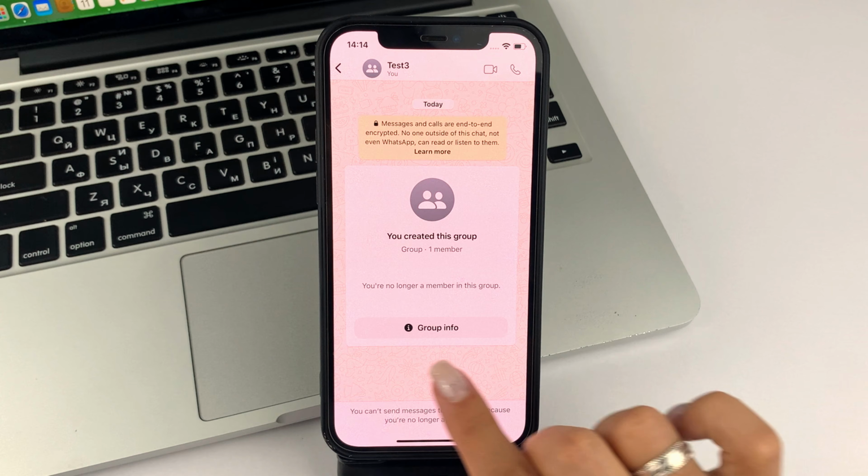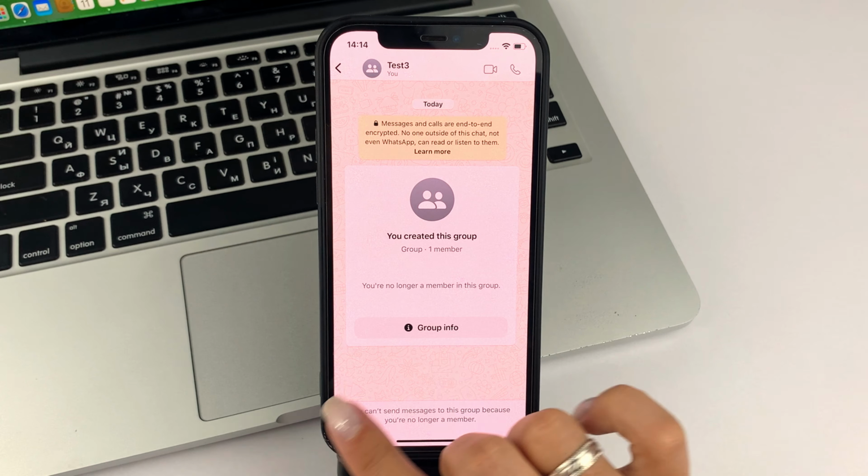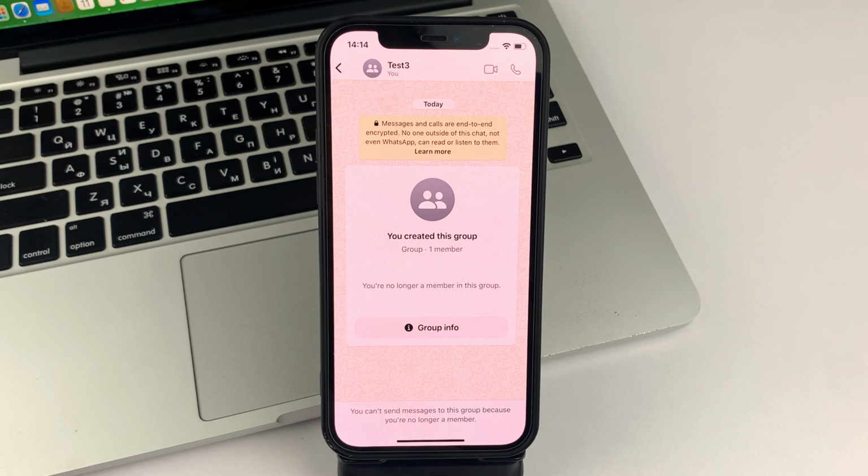And as you can see, there's this orange notification at the top that you are no longer a member of this group. And if you go back to the conversation, you can also see a little reminder at the bottom that you can no longer post to this group, nor can you view the posts of other members of the group.